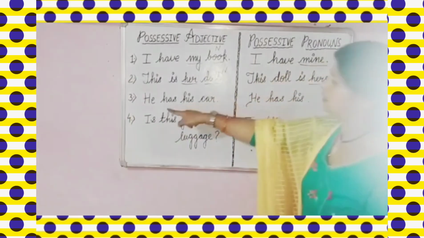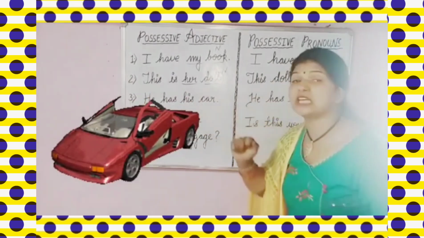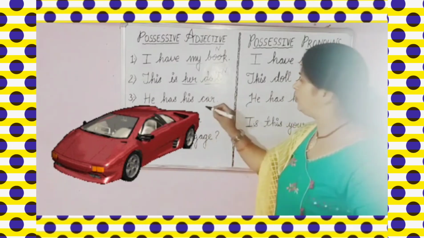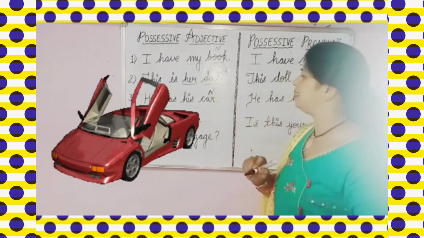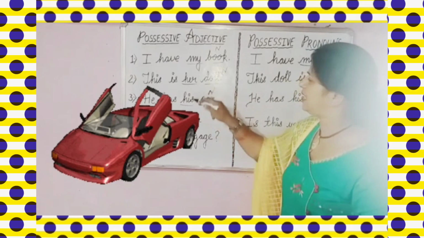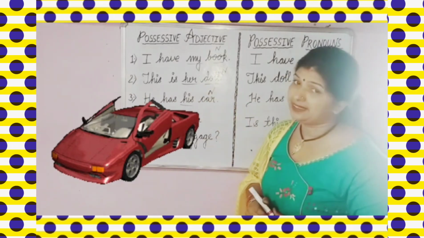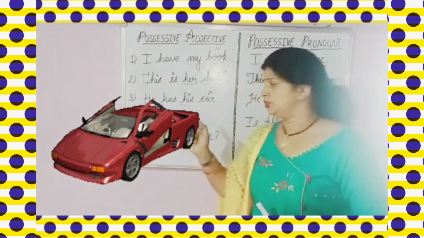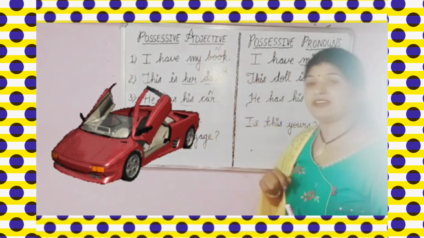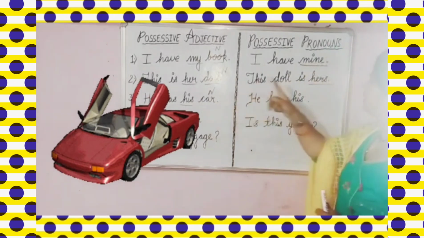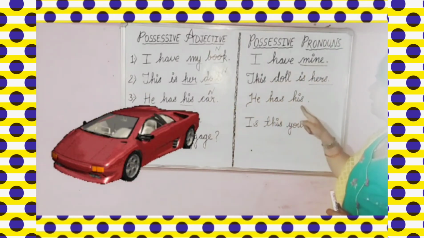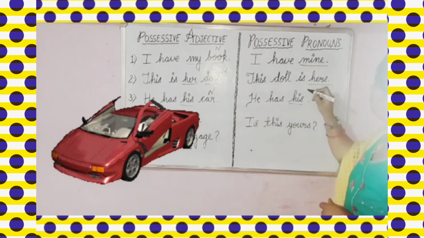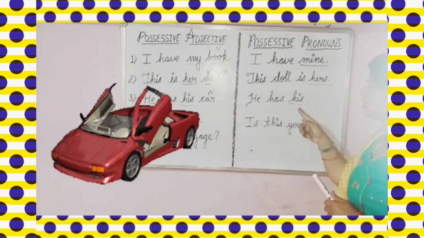Okay. Now see the third one. He has his car. उसके पास उसकी कार है. So car is noun. कार क्या है आपका? Noun है. और जो noun से ठीक पहले use word हुआ है and it is showing the possession also. ये possession show कर रहा है कि ये उसकी कार है. So this his will be your possessive adjective. Okay. Now looking towards here, he has his. So here this his is your possessive pronoun and it will come at last.